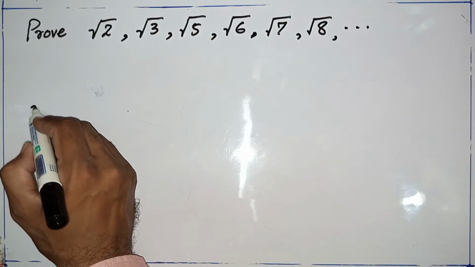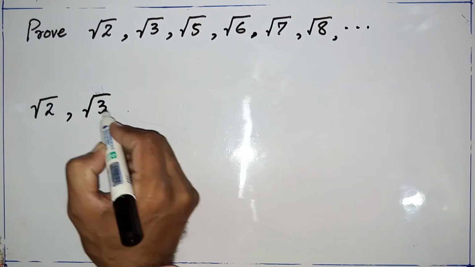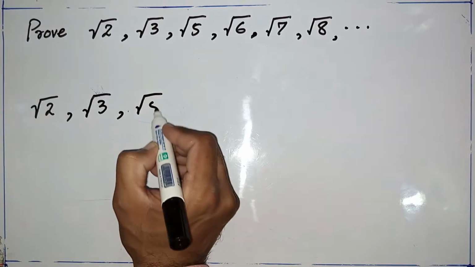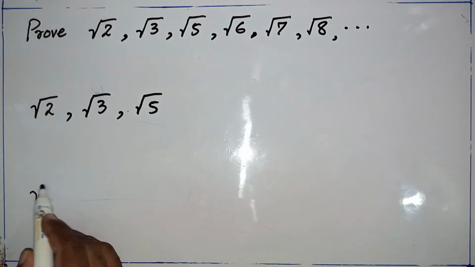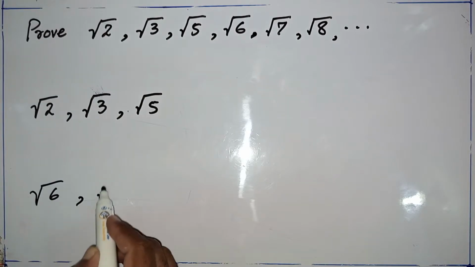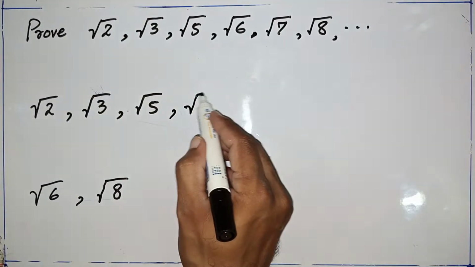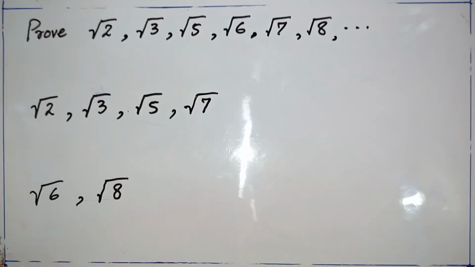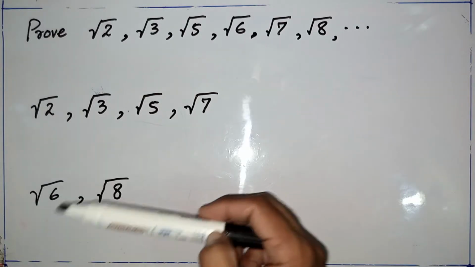Here, if I write square root of 2, square root of 3 and square root of 5 in one category, and square root of 6, square root of 8 in the other category, the same way you can write square root of 7 in the first category. Now I have categorized these values into two types.